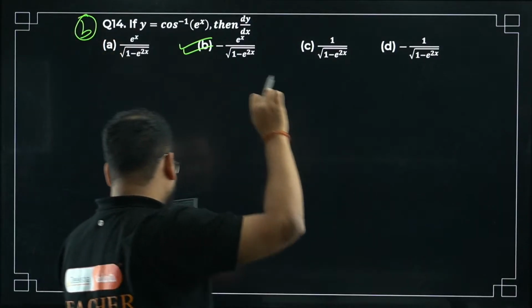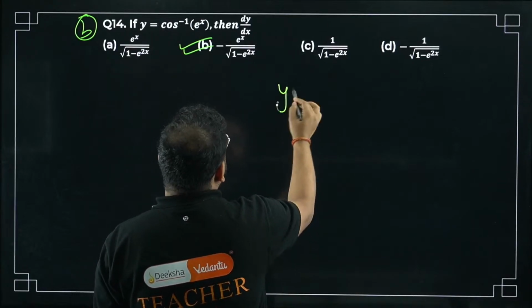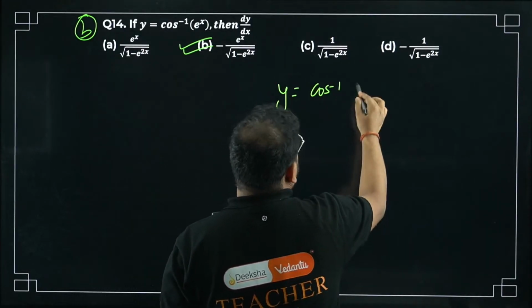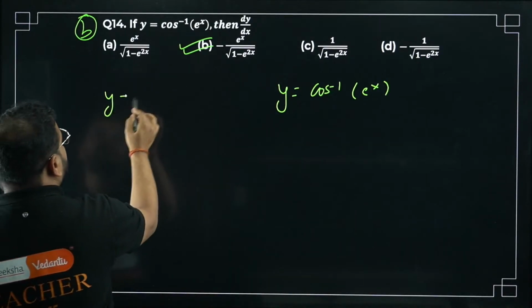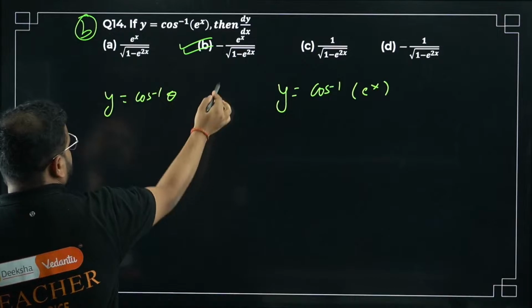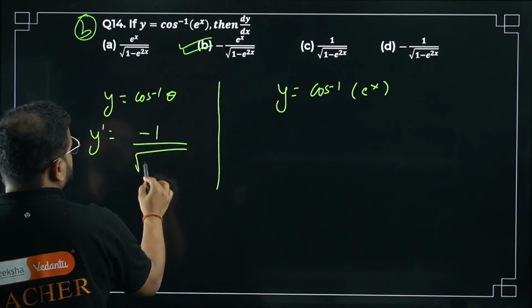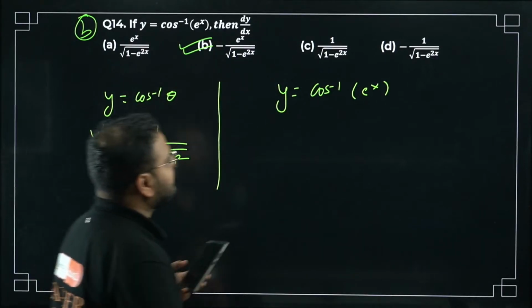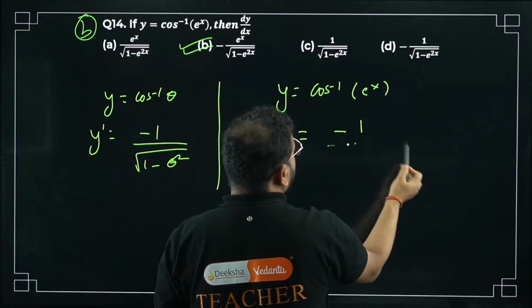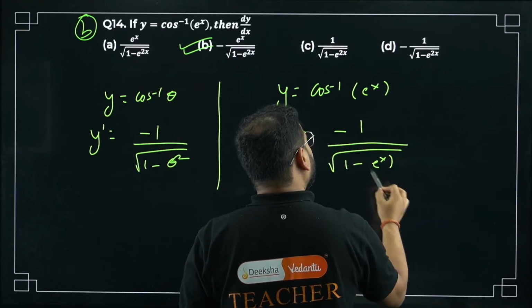Let's check. I'll show you how. If you check over here, y equals cos inverse of e power x. Remember the formula: if I have cos inverse of theta, differentiating this gives minus 1 upon root of 1 minus theta square. So it will become minus 1 upon root of 1 minus e power x the square.